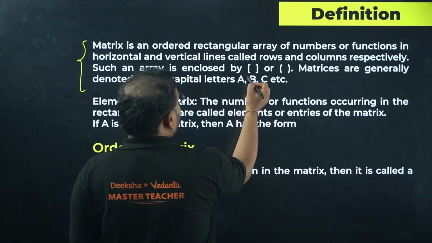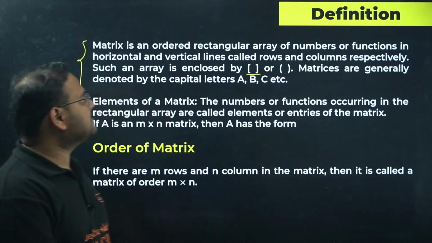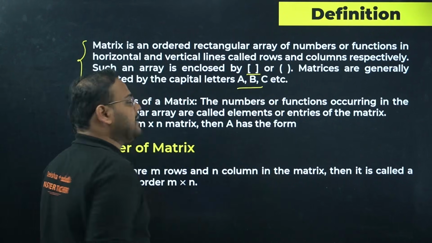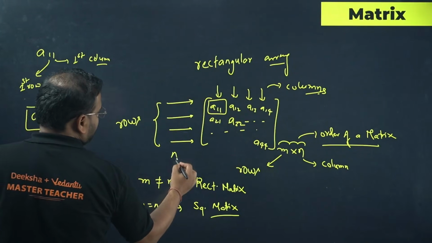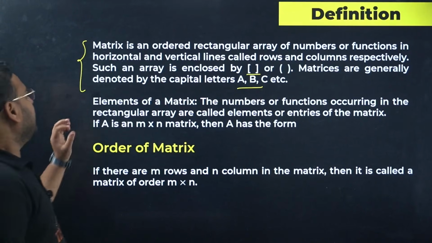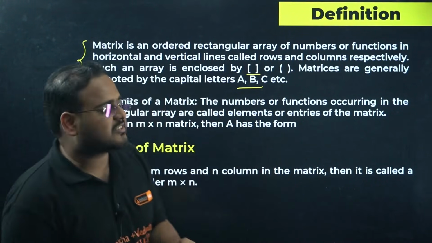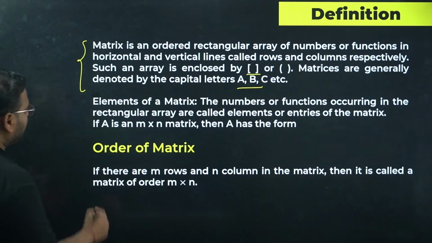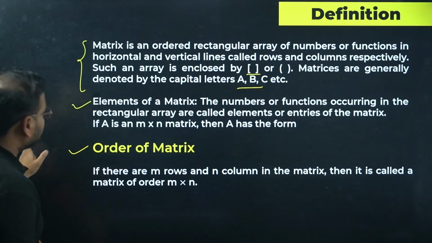You write them by enclosing them in square or small brackets, generally denoted by capital letters A, B, C. Basically this matrix will be written as matrix A equal to this. Okay, an element of a matrix is the number or function occurring at different places in the matrix. Order also I explained, elements also I explained, so the first slide is already taken care of.